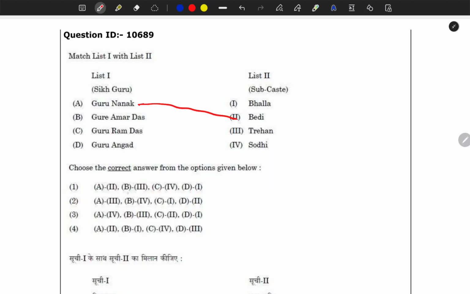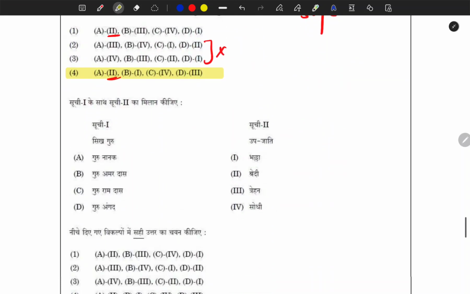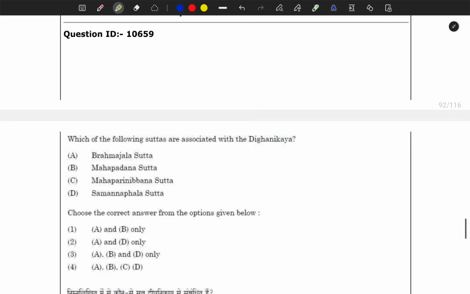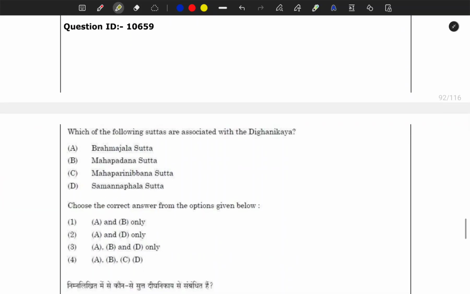So A is 2, and here is also 2. So you can just eliminate these two and play 50-50 between the first and last, and the correct option is the last one. We cannot do anything about this type of question. The only thing is how your brain is working in that particular direction. It might not work in the right direction, but your brain should actually work. That is the important thing. It should not freeze after reading the question.